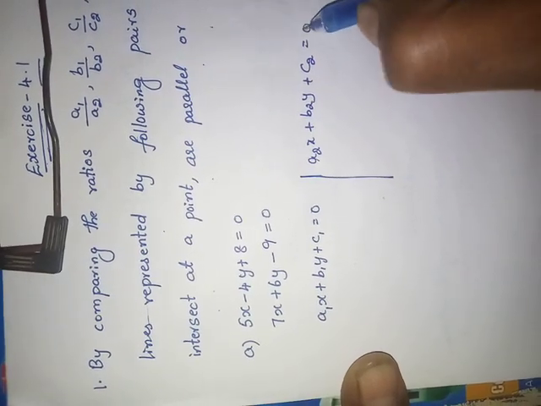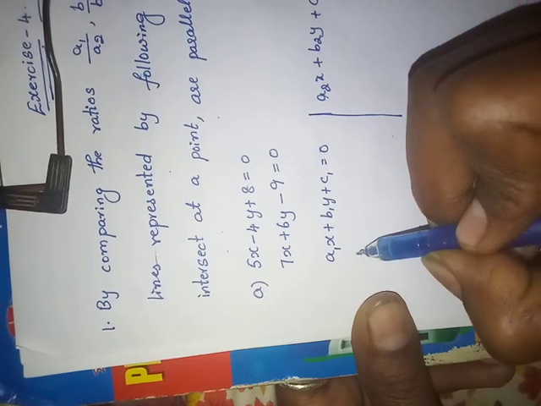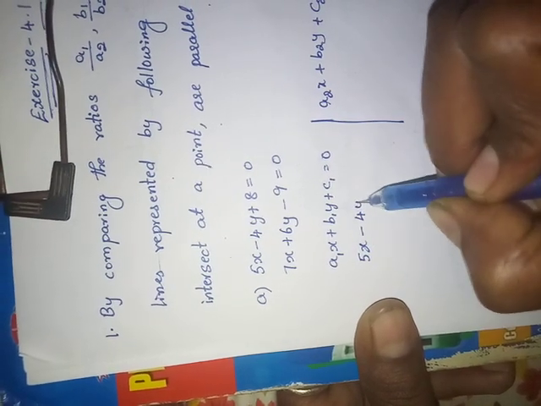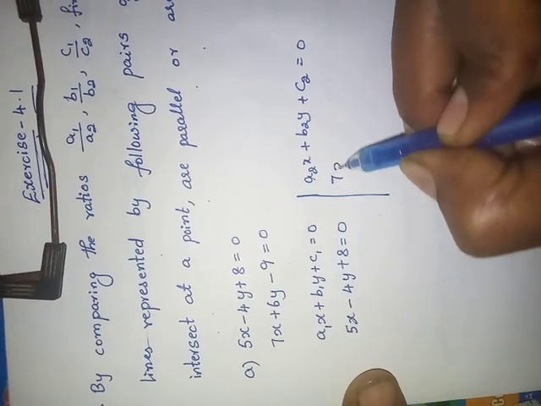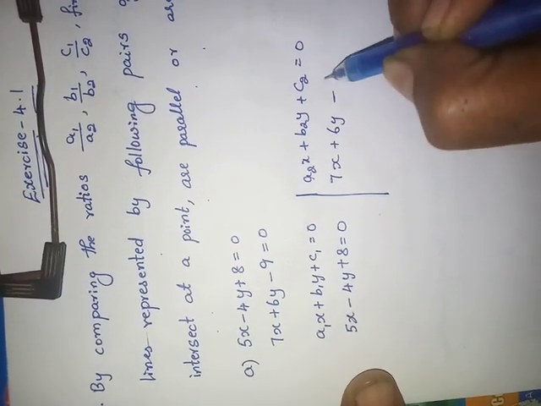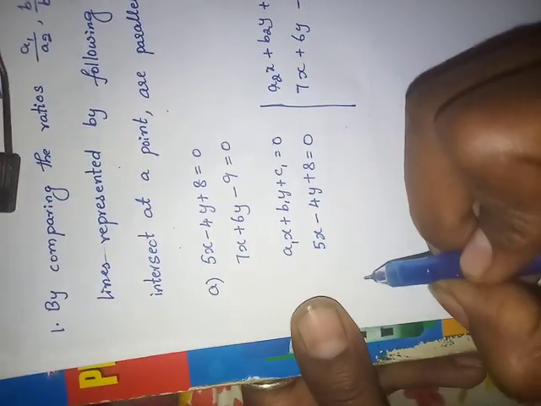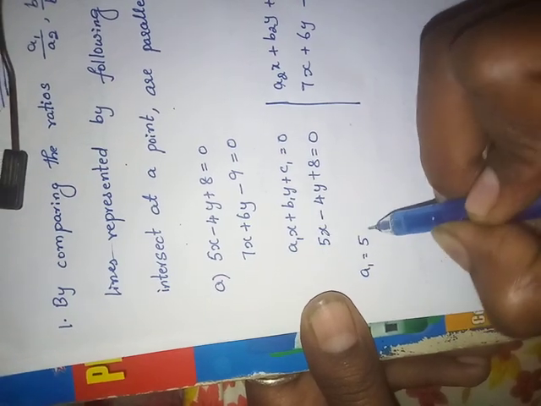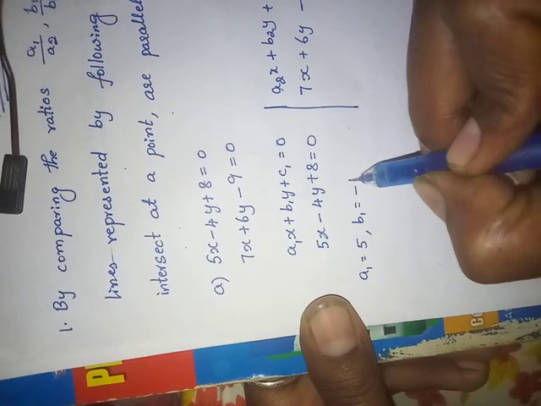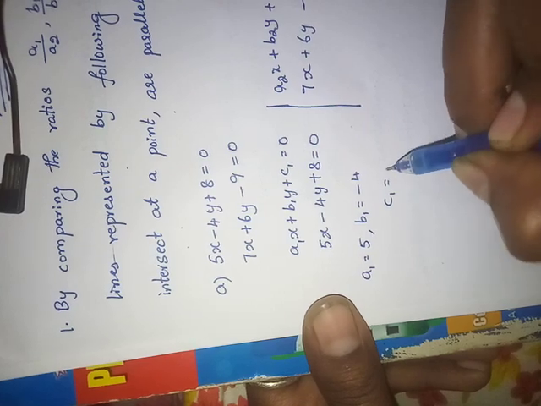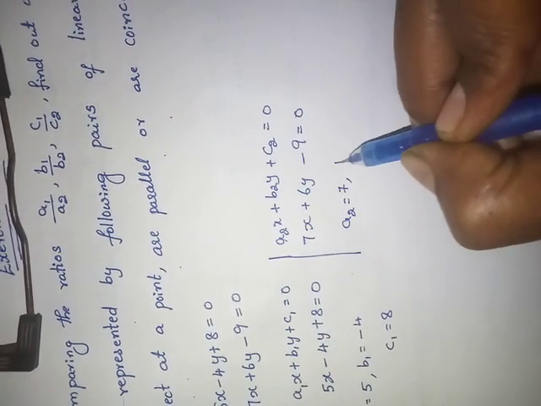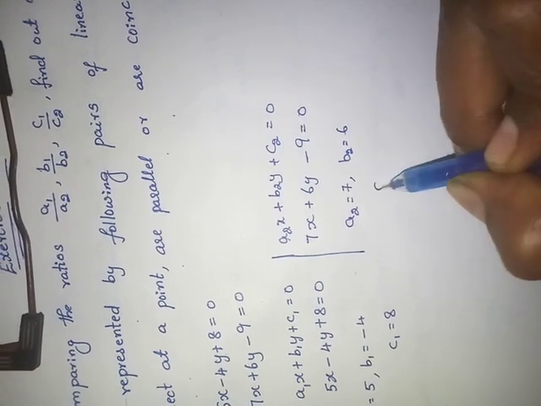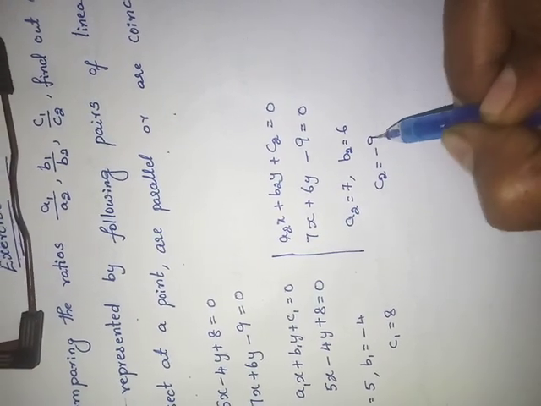What are the given equations? 5x minus 4y plus 8 equals to 0. Here 7x plus 6y minus 9 equals to 0. Means a1 equals to 5, b1 equals to minus 4, c1 equals to 8. Here a2 equals to 7, b2 equals to 6 and c2 equals to minus 9.